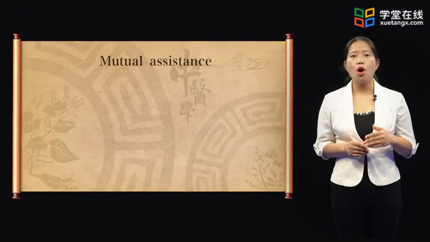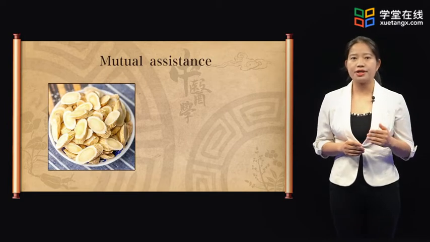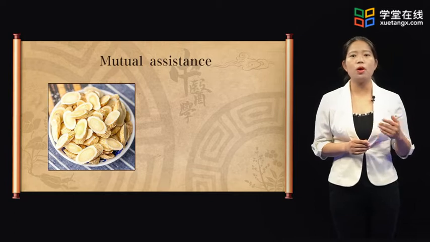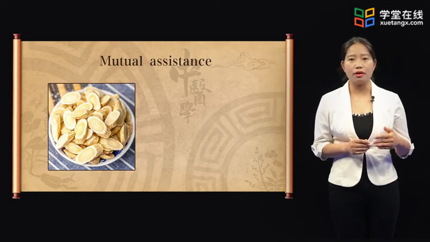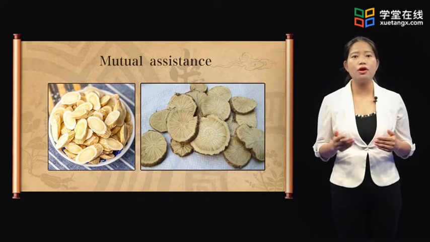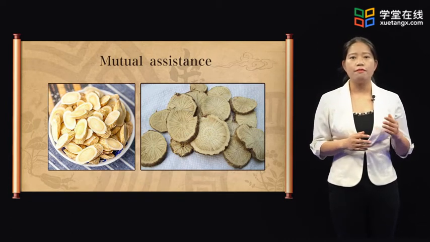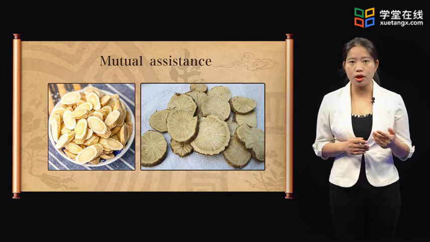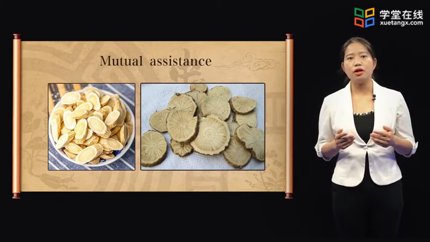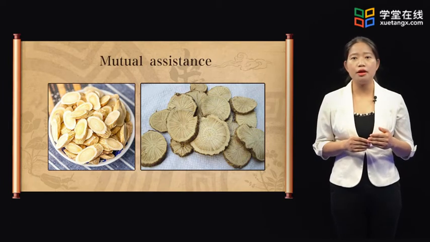For example, Huangqi with effects of tonifying qi and promoting the flow of water can be combined with Fangji with the effects of promoting the flow of water. So, Fangji can help Huangqi to promote the flow of water. They are together applied in the edema due to